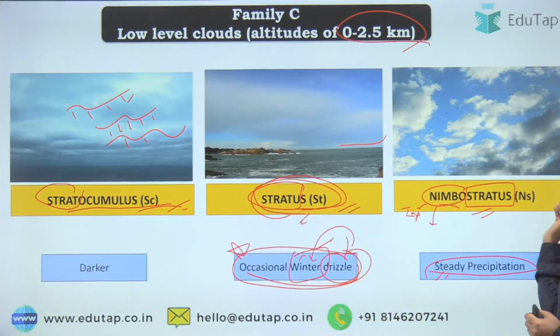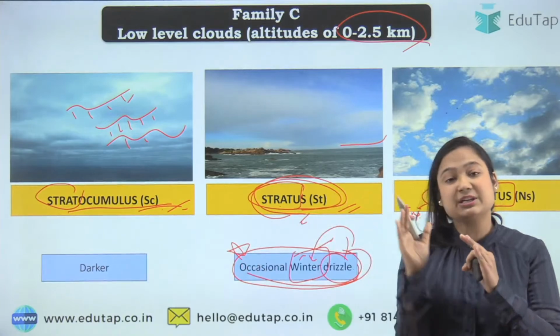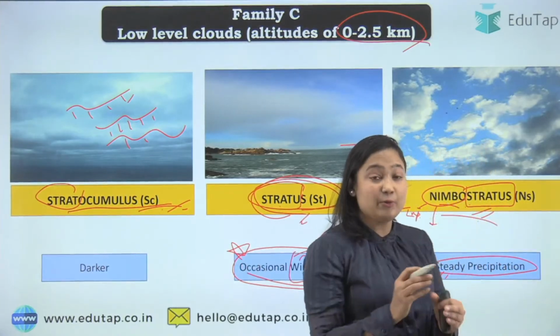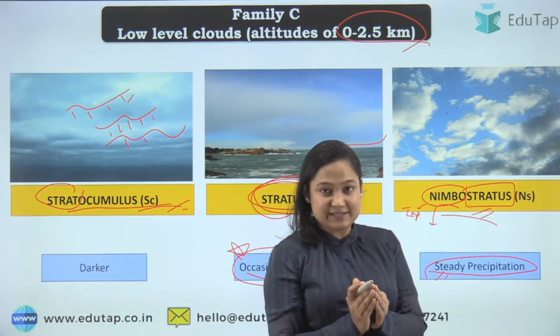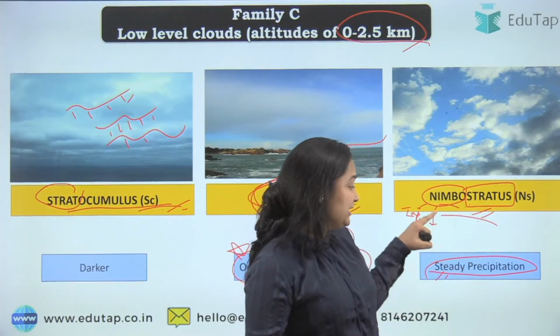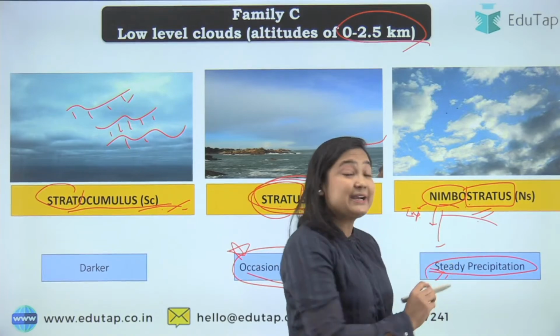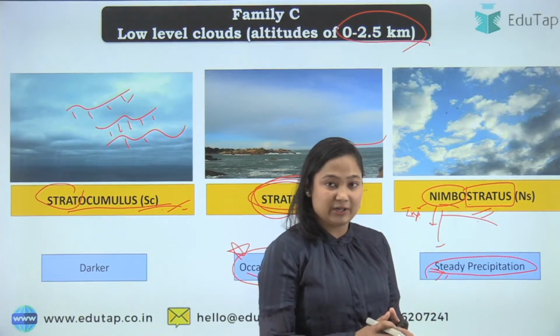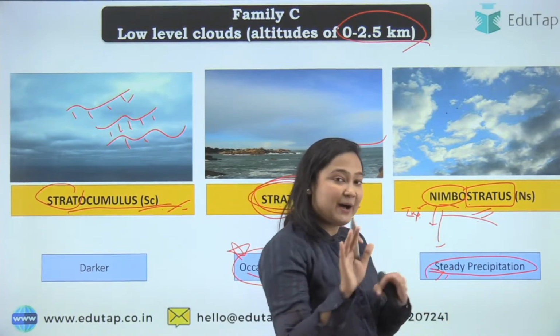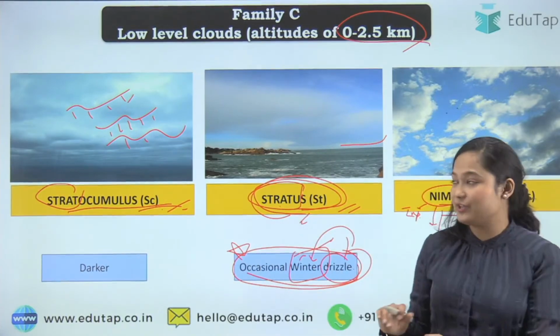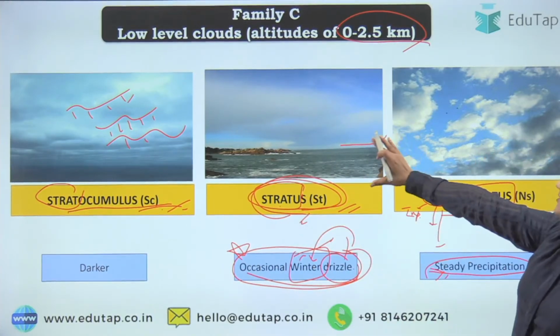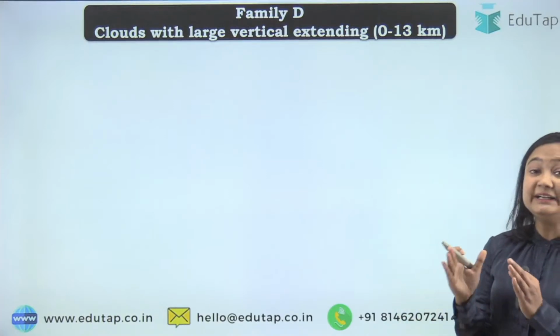So do remember, even if you don't remember everything, this Nimbo Stratus class of the cloud becomes very important for your NABARD examination. Okay, and what kind of precipitation is caused due to this particular cloud? That is steady precipitation. That is also important. It's not only important that rain is coming, you should know what kind of rain is coming too.